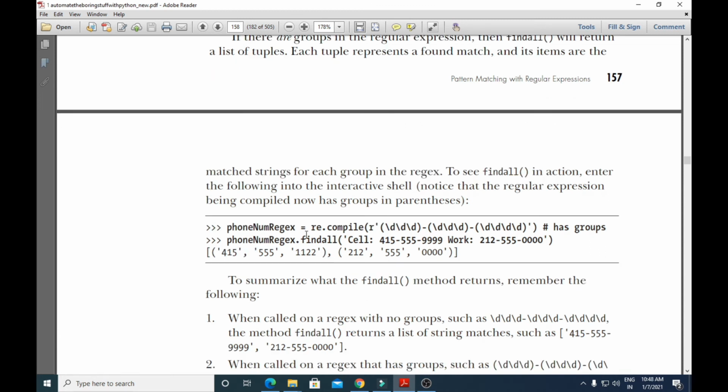So see an example, re.compile. Here the regular expression has groups. How many groups? It has three groups. So if there are groups in a regular expression, then the findall method will return the matched strings in terms of tuples. You can see here it is in terms of tuples.